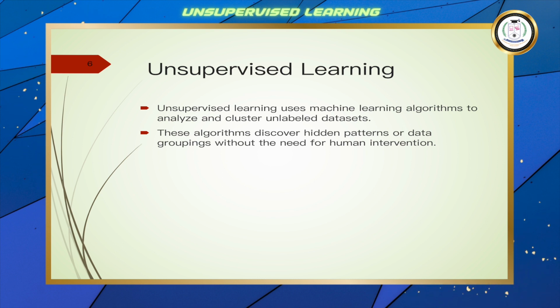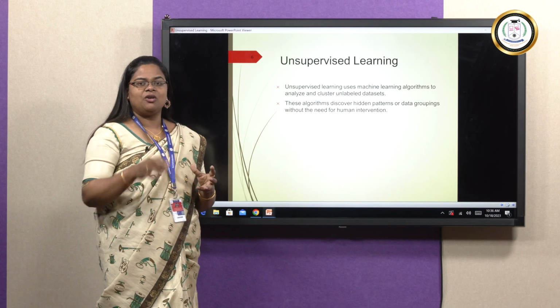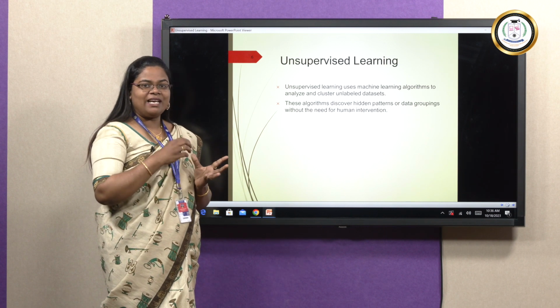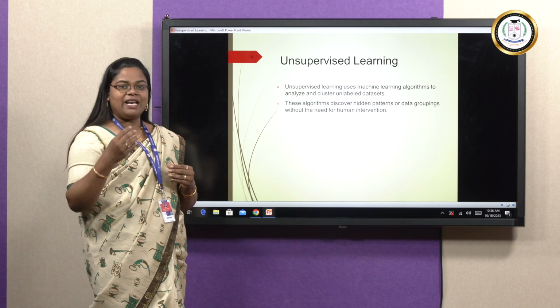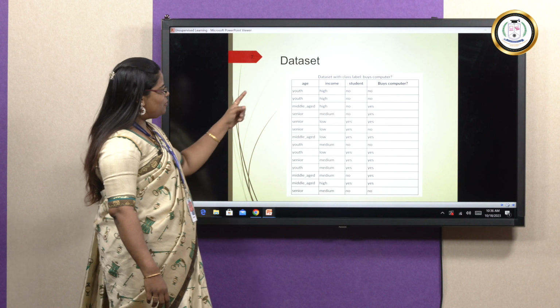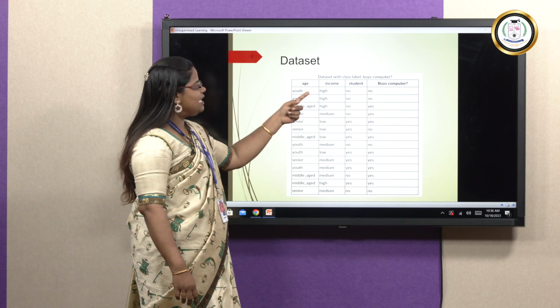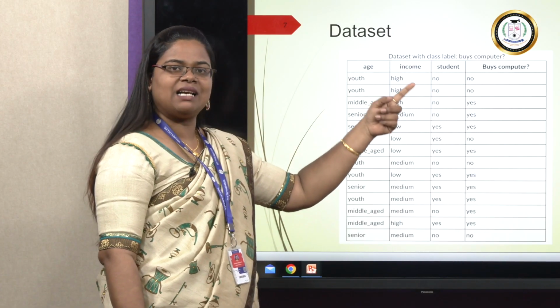You can tell it's an unlabeled data set. It is not at all very easy for a human to cluster or group unlabeled data. When it is done by a computer using a machine learning algorithm, it is actually very easy compared to a human. So this is a data set which tells whether a customer is going to buy a computer or not. By seeing these features, we can tell age is one of the features, income is the next feature, and student is the next feature. And buys computer, that is the class label.